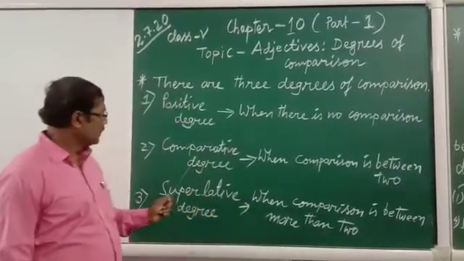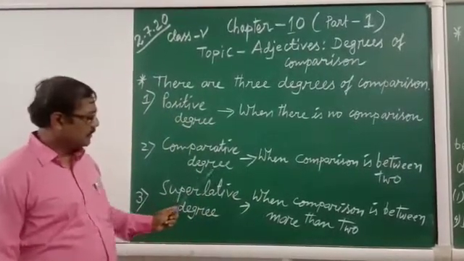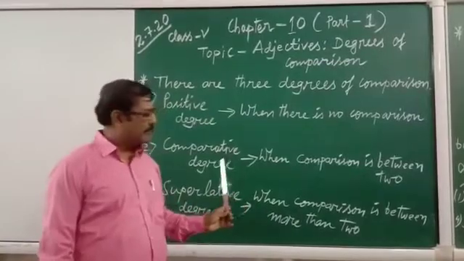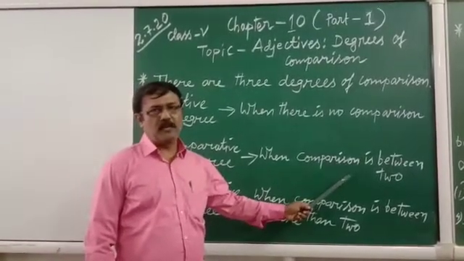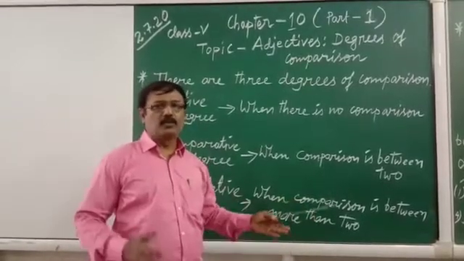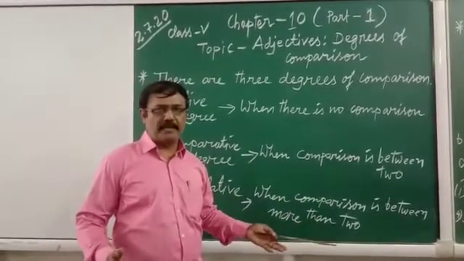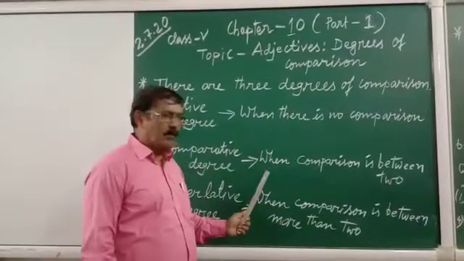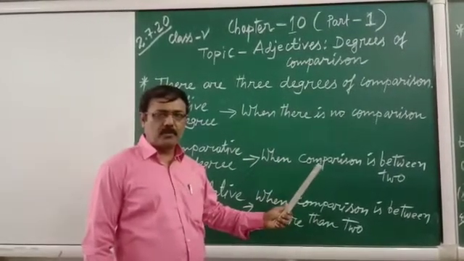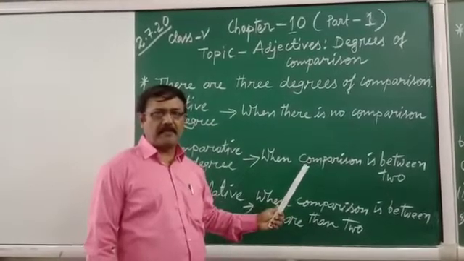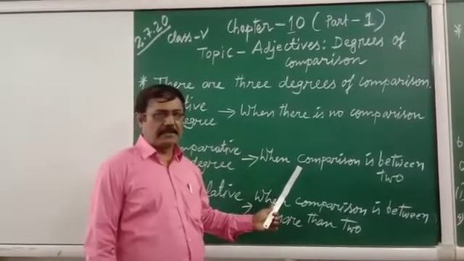Next one, comparative degree. We use a comparative degree when the comparison is between two, meaning 2 persons, 2 things or 2 groups, anything may be. Suppose you are telling Ram is better than Mohan. So here better is coming and better is comparative degree.